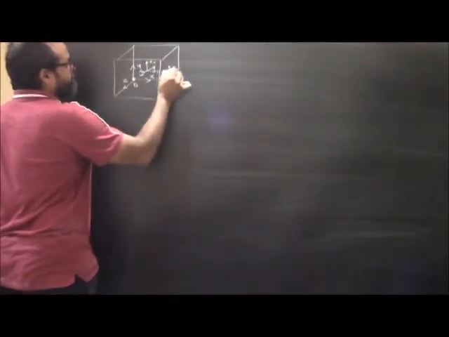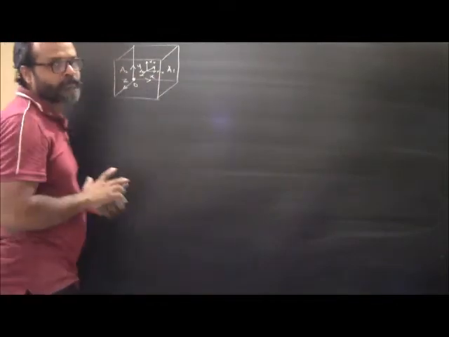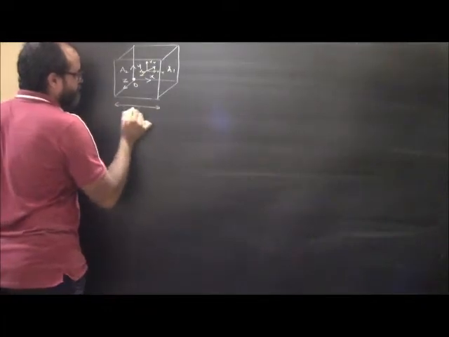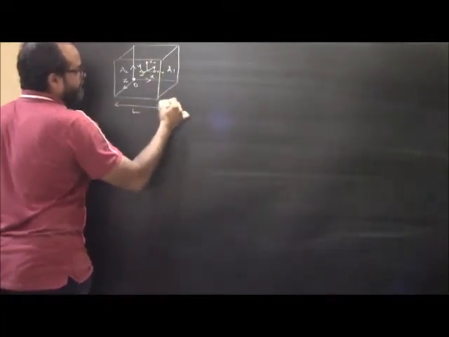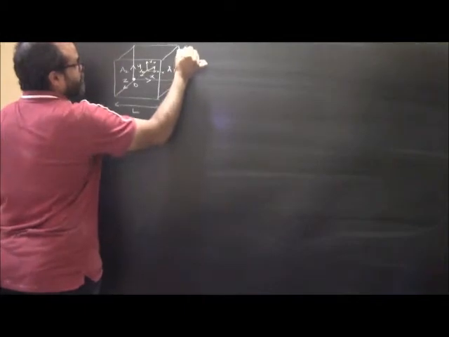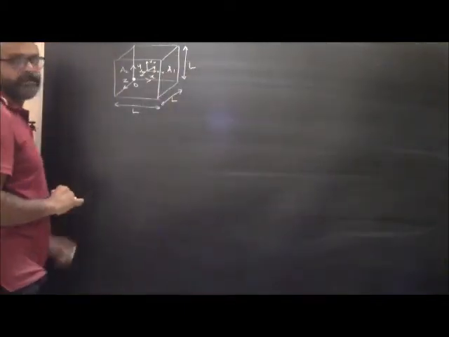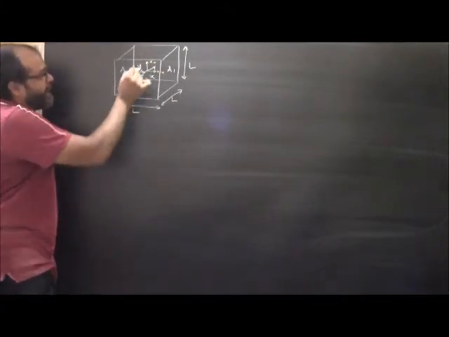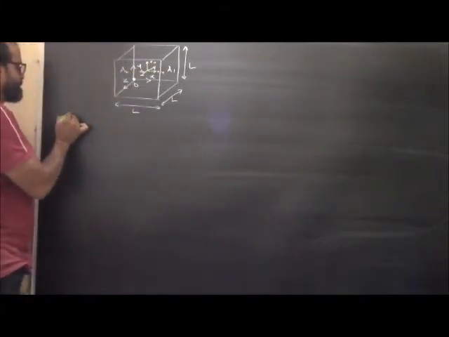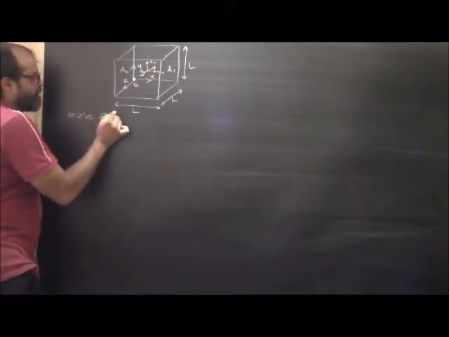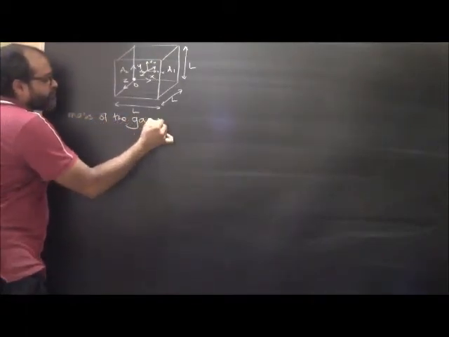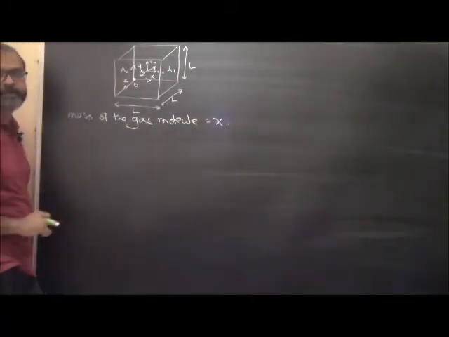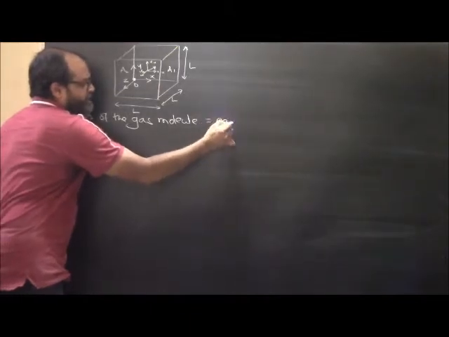Let's say we have this face as A1 and this face as A2. Okay, and let's say the length of the vessel is L. So it is a cubical vessel basically. So all these sides will be basically L. Okay, it's a cubical vessel of side L, and there is a gas molecule. So mass of the gas molecule, let's take it as m.